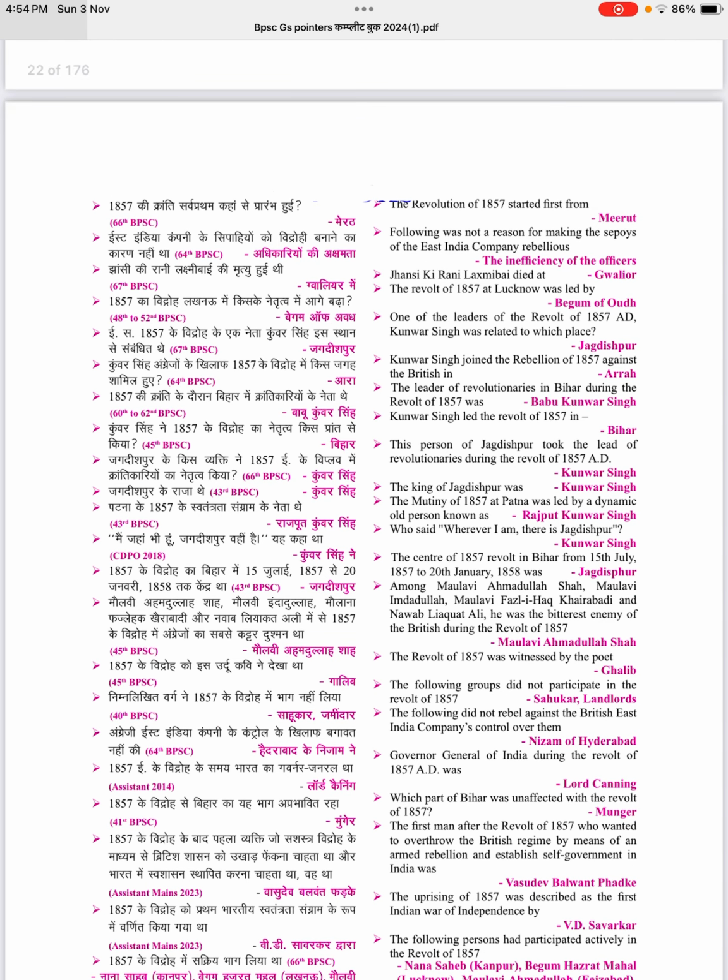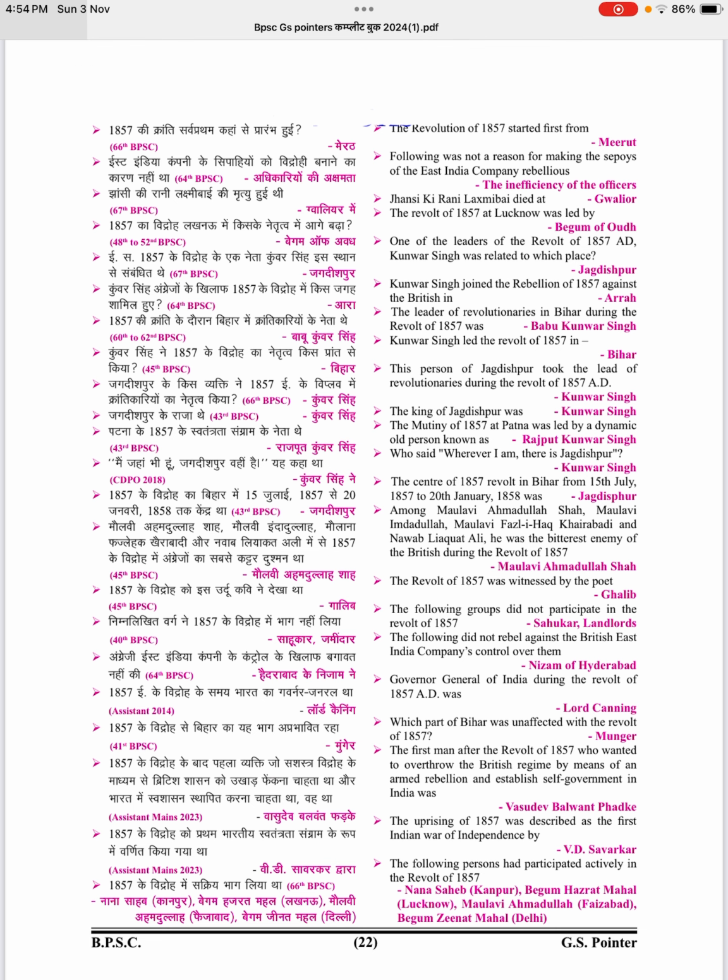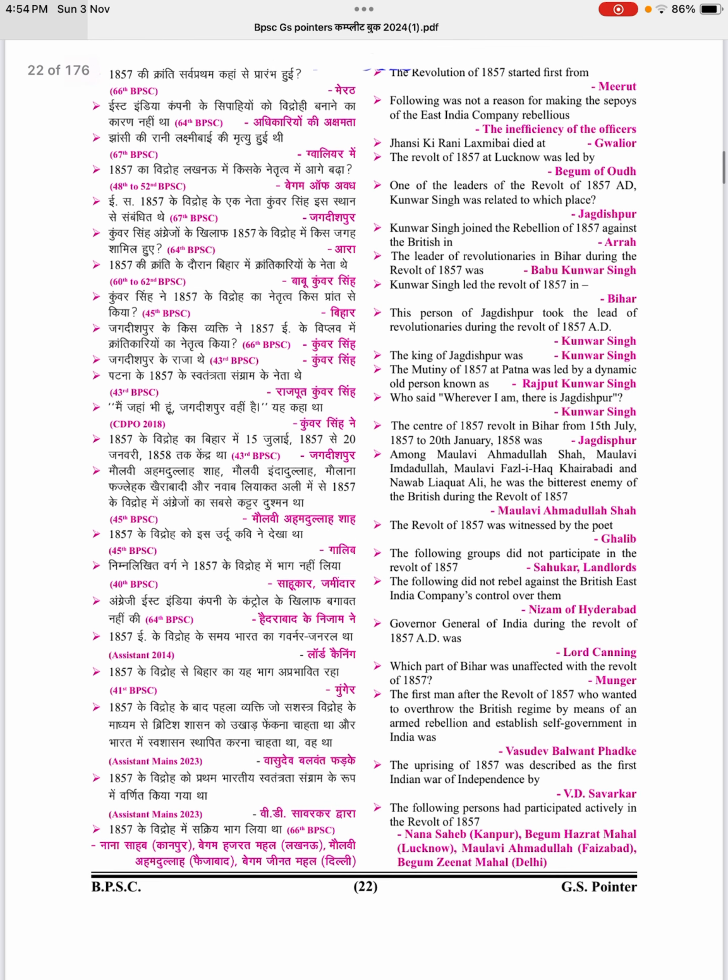Which of the following was not a reason for making the soldiers of the East India Company rebellious: the inefficiency of the officers. Jhansi ki Rani Lakshmi Bai died at Gwalior. The revolt of 1857 at Lucknow was led by the Begum of Awadh. One of the leaders of the revolt of 1857 AD, Kunwar Singh, was related to which place?